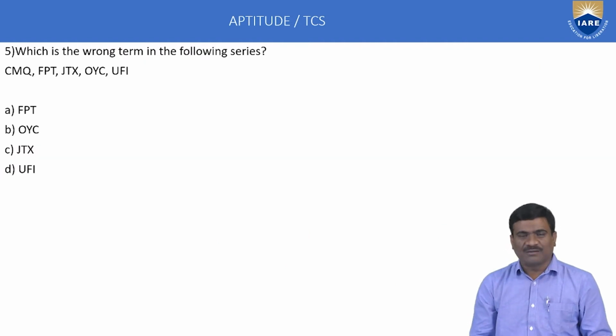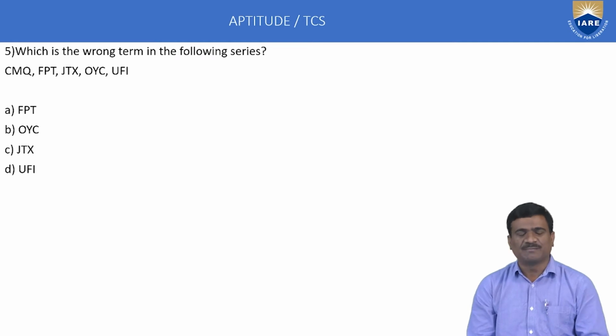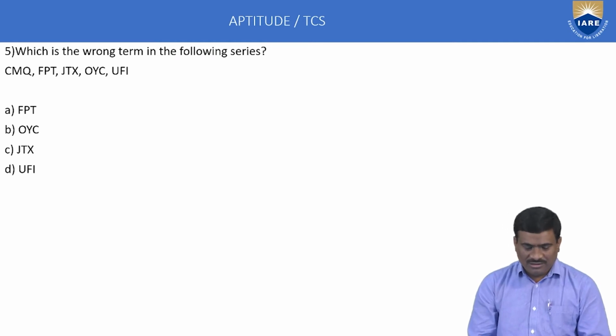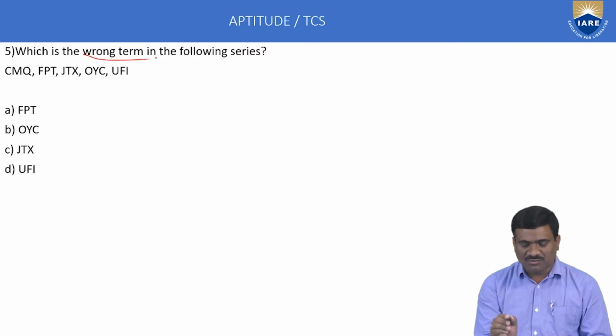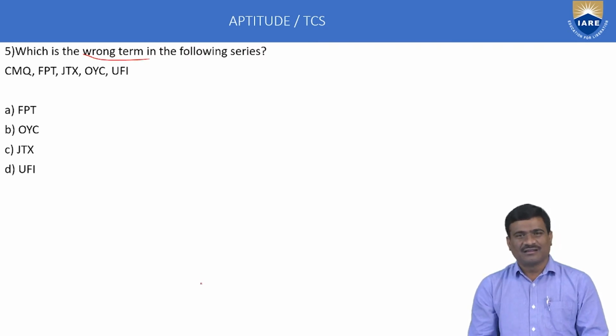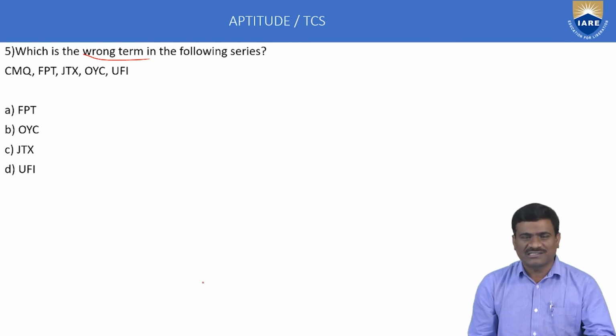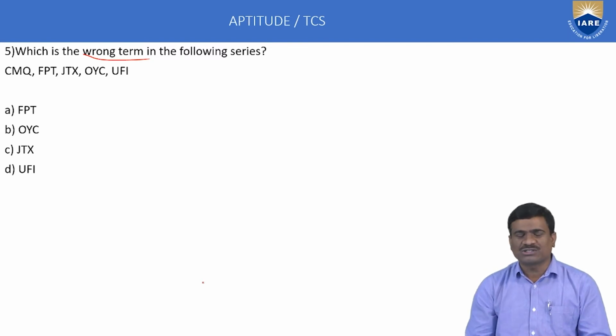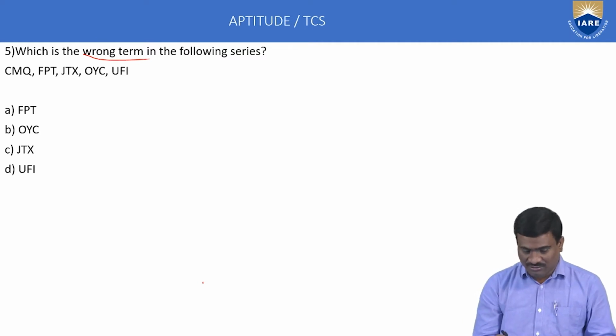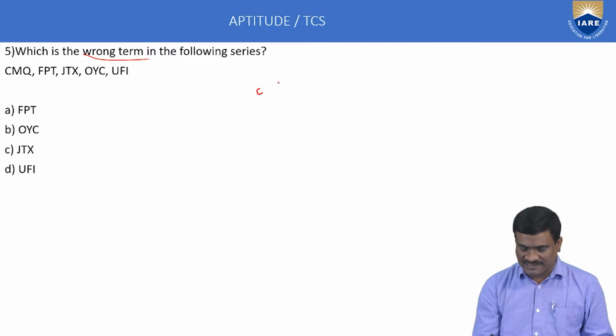Next, the 5th example. I think this one is very simple. Letter concept: find the wrong term in the following series. First, find the series which is not following the pattern, that is called odd one out, classification or wrong series. Order is important. First one C, with one-to-one correspondence.